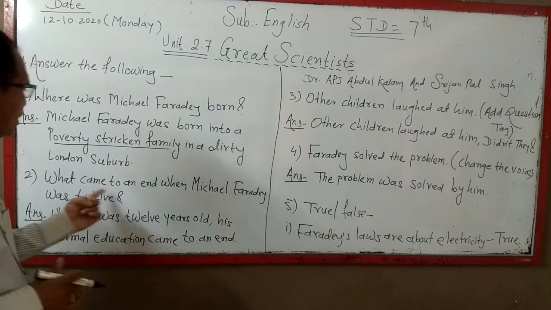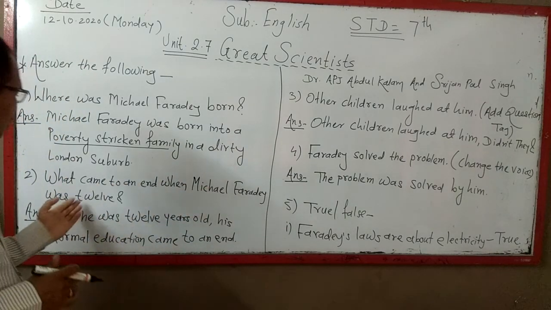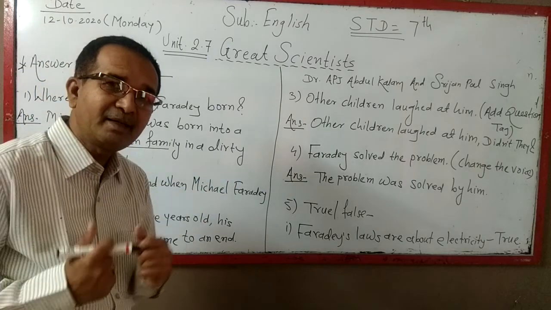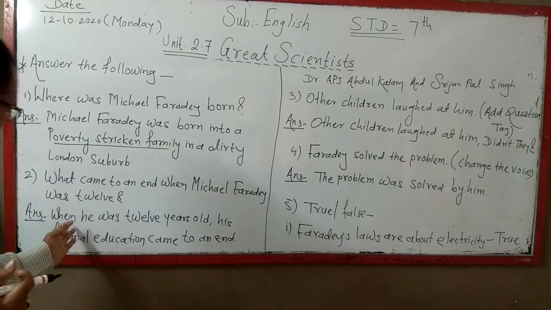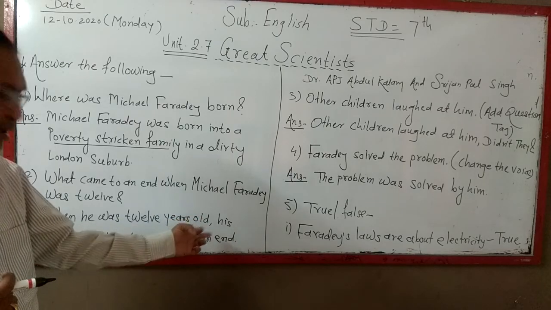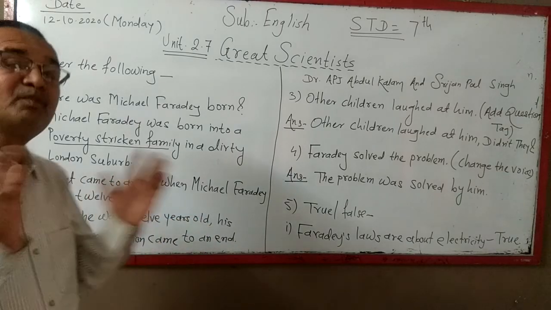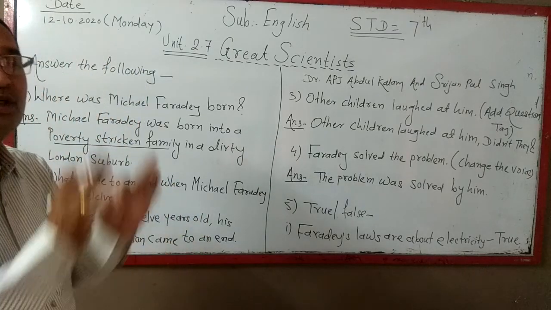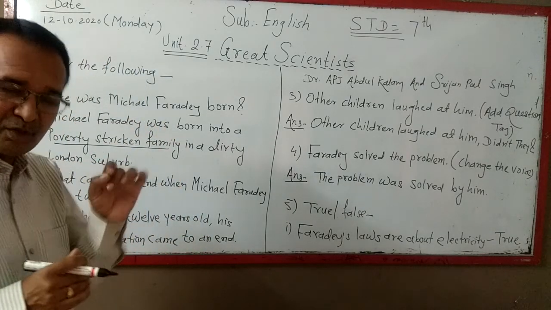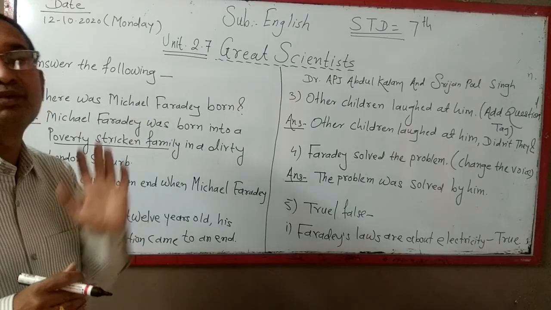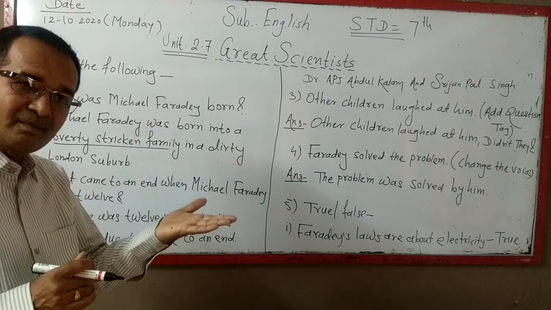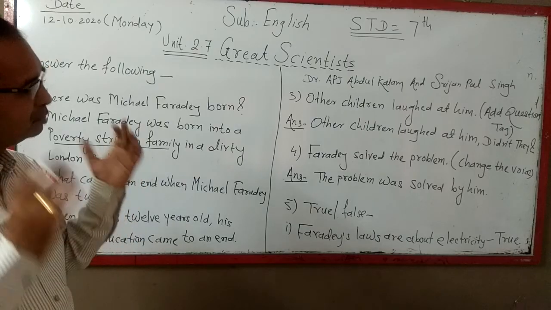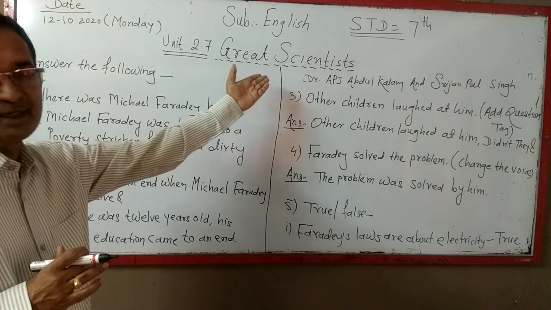Second question is, what came to an end when Michael Faraday was 12? Means when he was just 12 years old, what came to an end? See here, when he was 12 years old only, his formal education came to an end. He did not go to school because he belonged to a very poor family. He was just 12 years old when he left his school. Still he studied hard in an informal education and got the degree and he became a scientist.